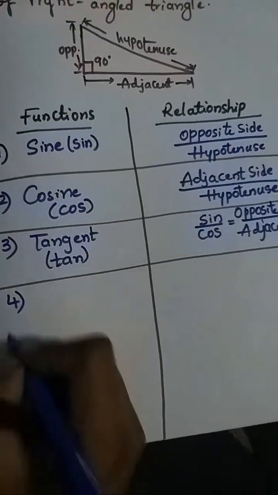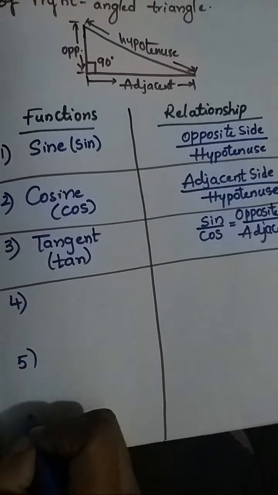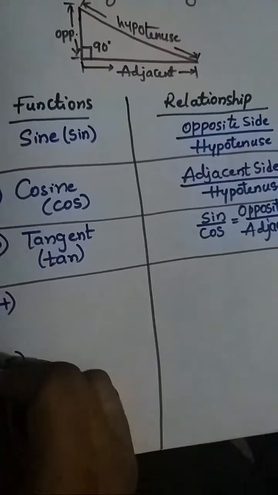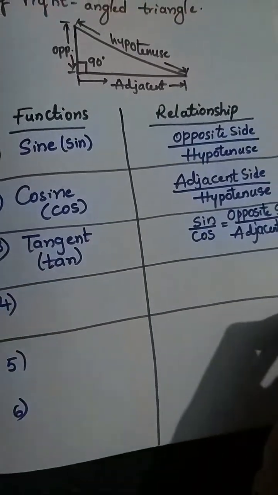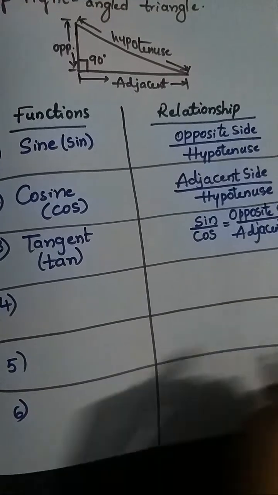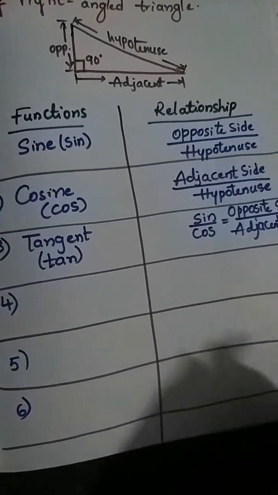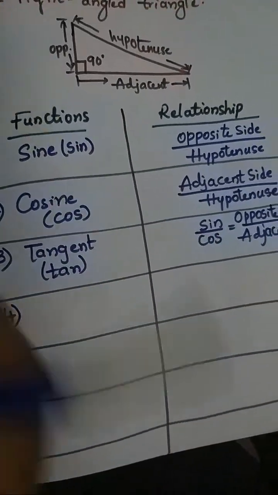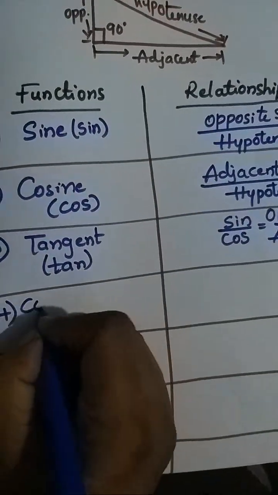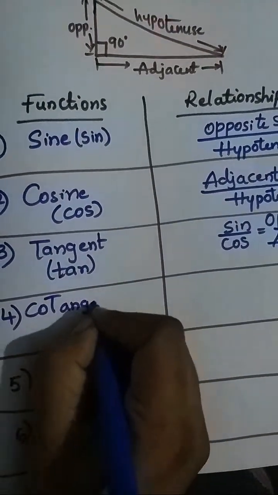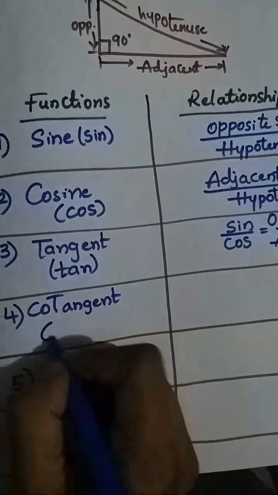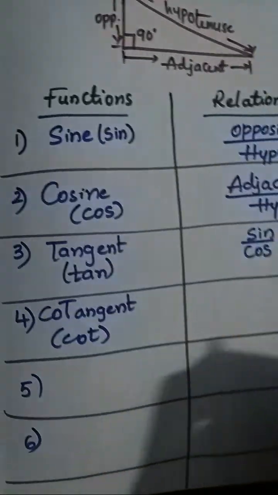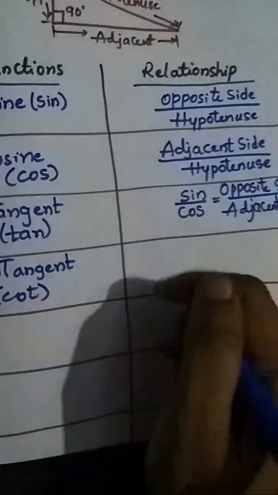Now the sixth one is, see here, now we have another function, the cotangent function, which we abbreviate as cot.